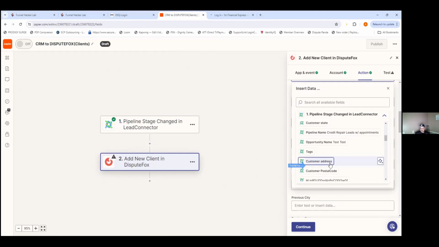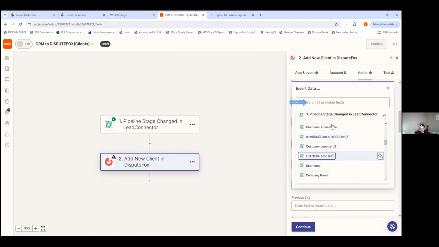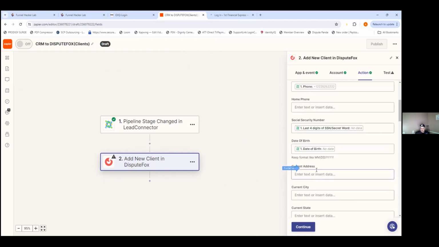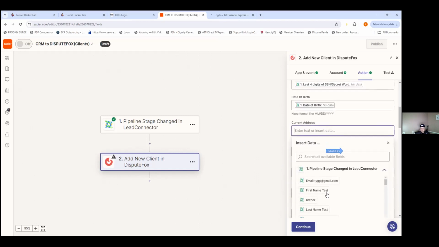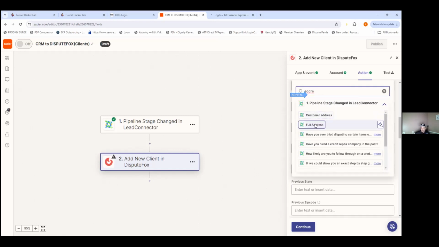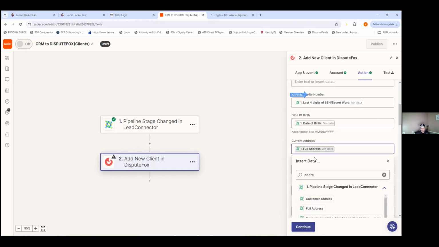I might already have a date of birth one there. Type in DOB or birth. Date of birth right there. Boom. Address. Type in address here. Customer address. Both the same thing. All right, cool. Scroll down.